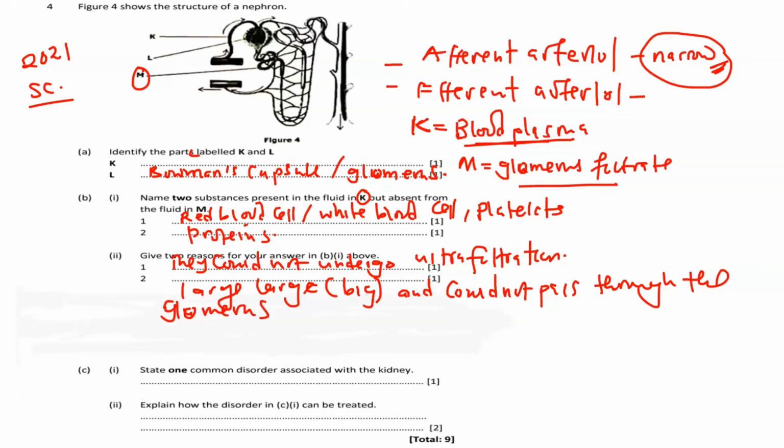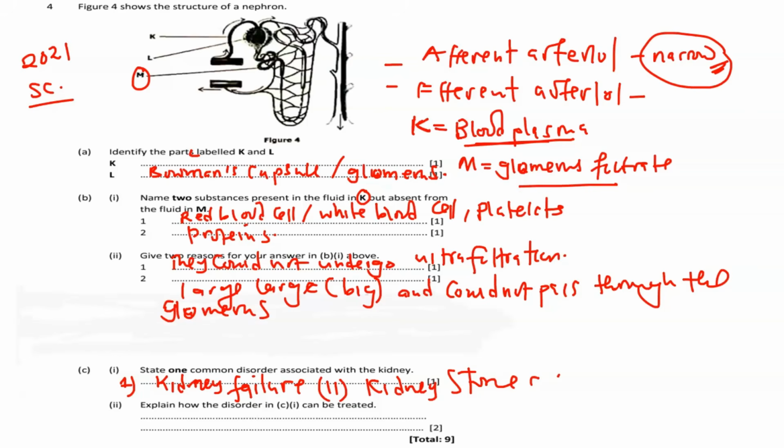Okay, then two common disorders associated with the kidney, that is C1. What are the two disorders associated with the kidney? So one of them is called kidney failure. Kidney failure is where one kidney fails to function, or at times all the kidneys fail to function properly. Then of course, what is the other one? You can also find kidney stones. Okay, kidney stones. So these are two of the disorders of the kidney.